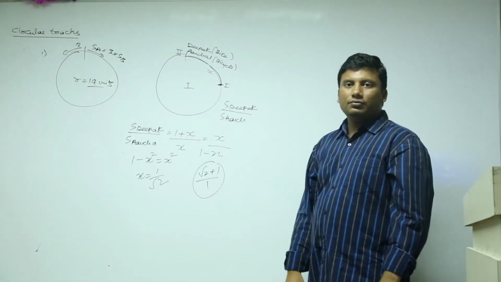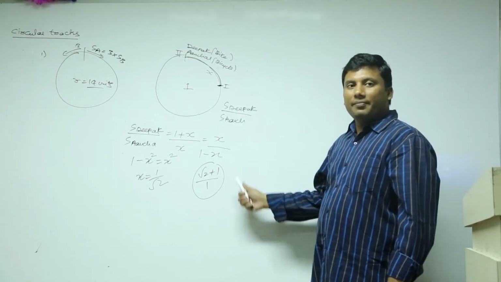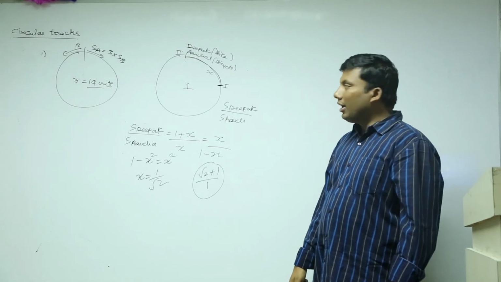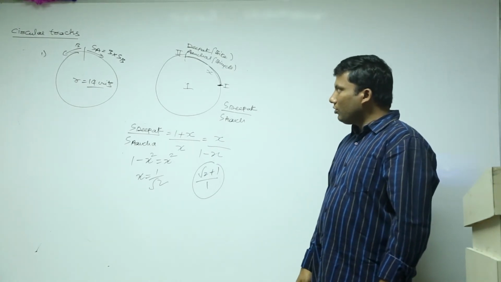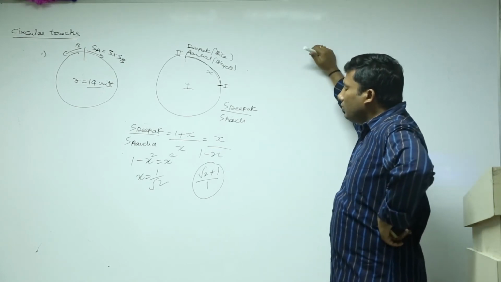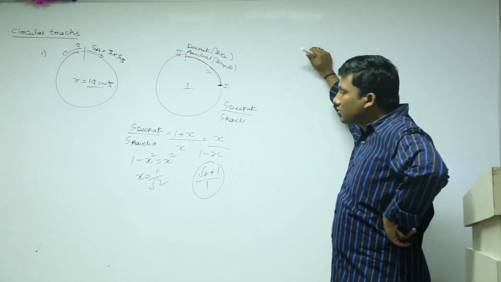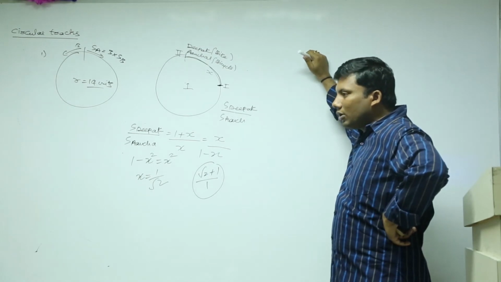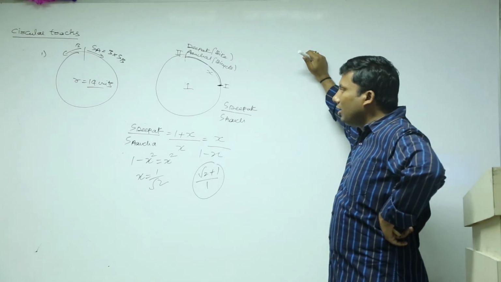Second one. Theta equals arc by radius. Radius is constant, so theta is directly proportional to arc. Arc L is equivalent to r theta, so r is equivalent to L by theta.